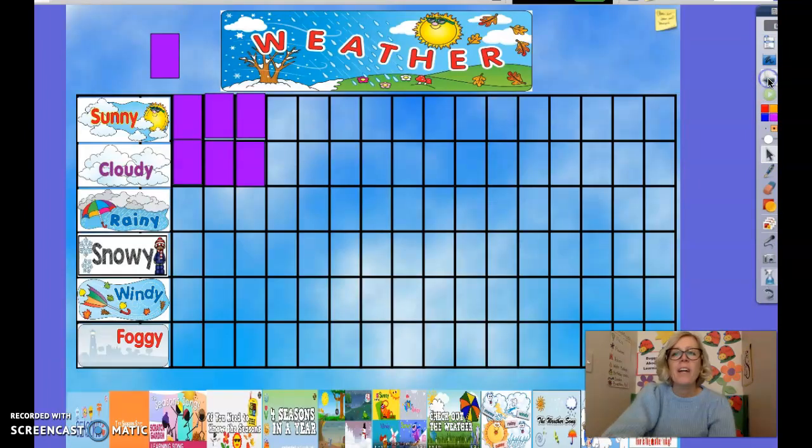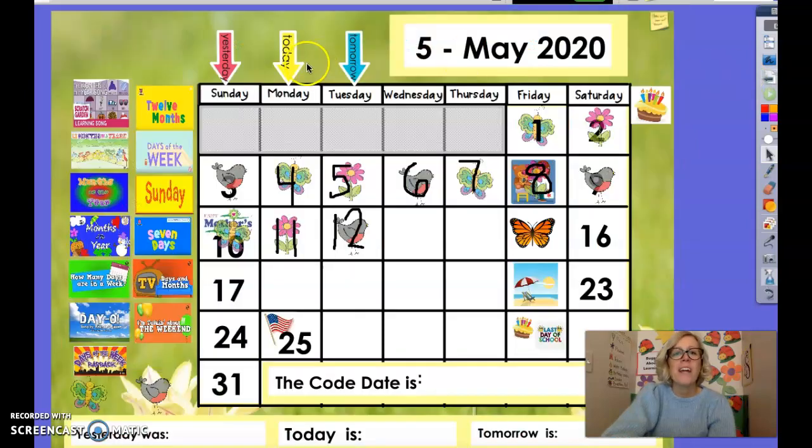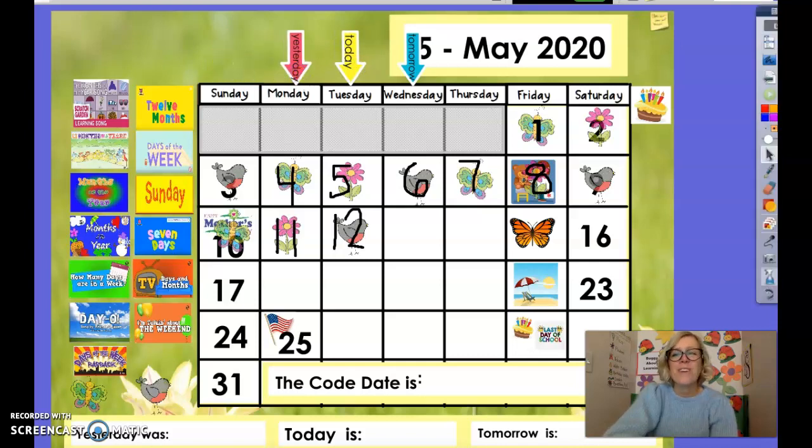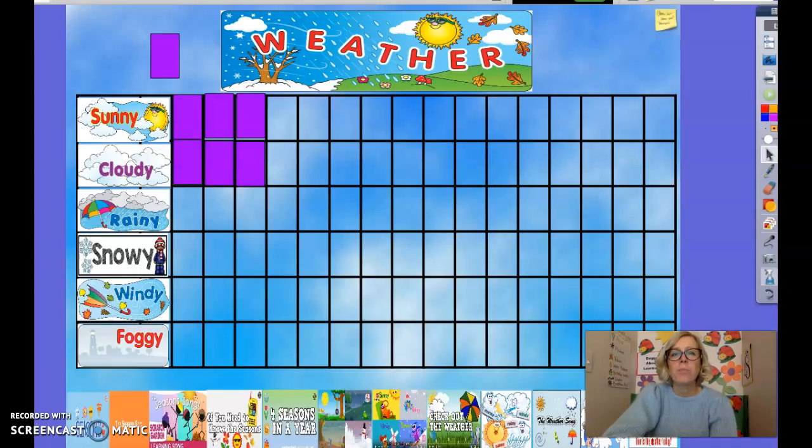Oh, you know what? I got to go back. I forgot one part, didn't I? I forgot to move the arrows in the reading direction. I'm going to move tomorrow over to Wednesday. Today is Tuesday, and yesterday was Monday. Oh, it's good I didn't forget.